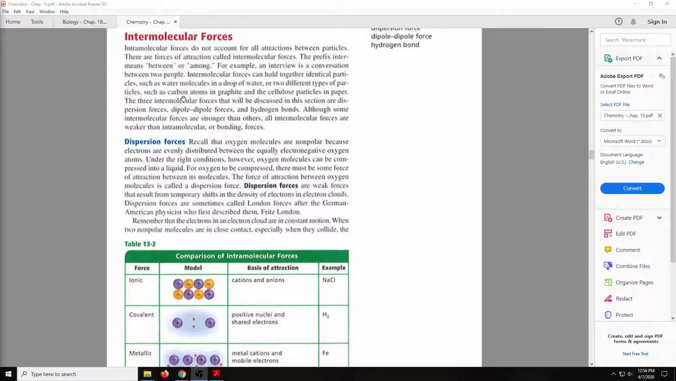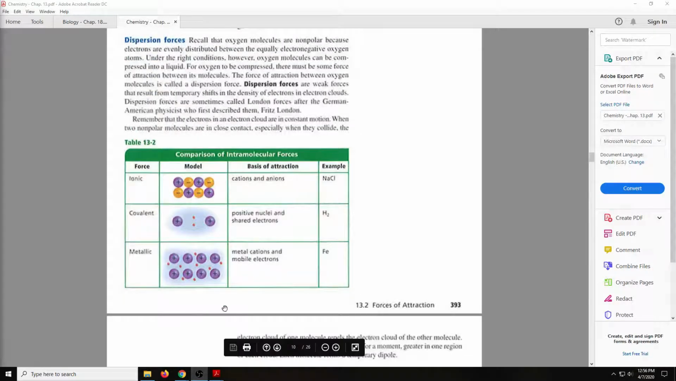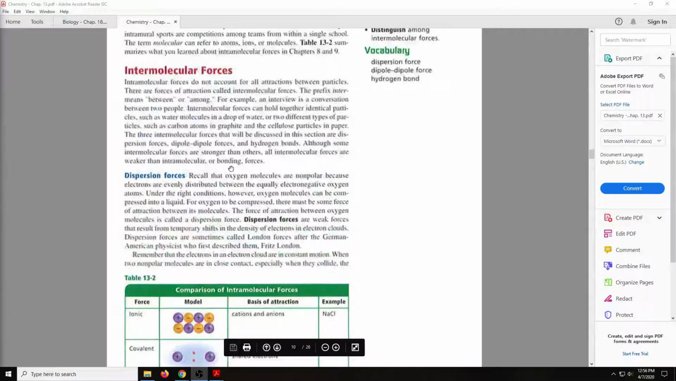The three intermolecular forces that will be discussed through this section are dispersion forces, dipole-dipole forces, and hydrogen bonds. We have not learned about those. We have learned about these intramolecular forces, but not about the intermolecular forces.